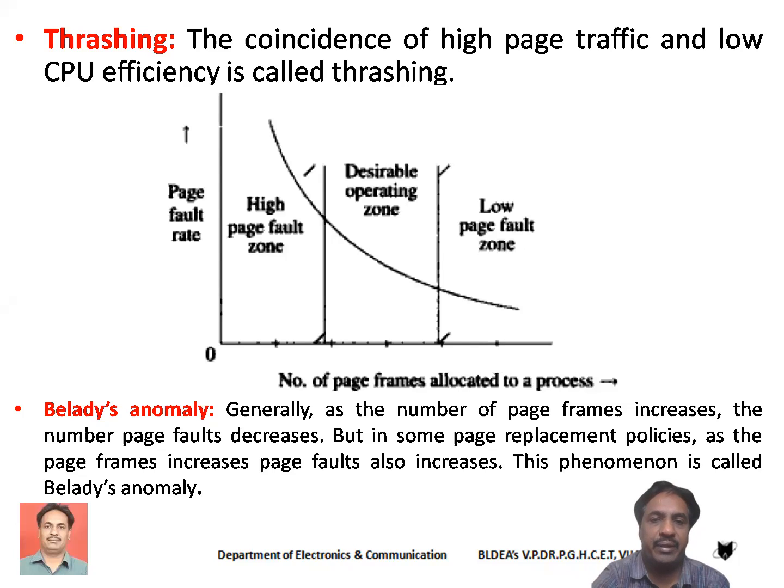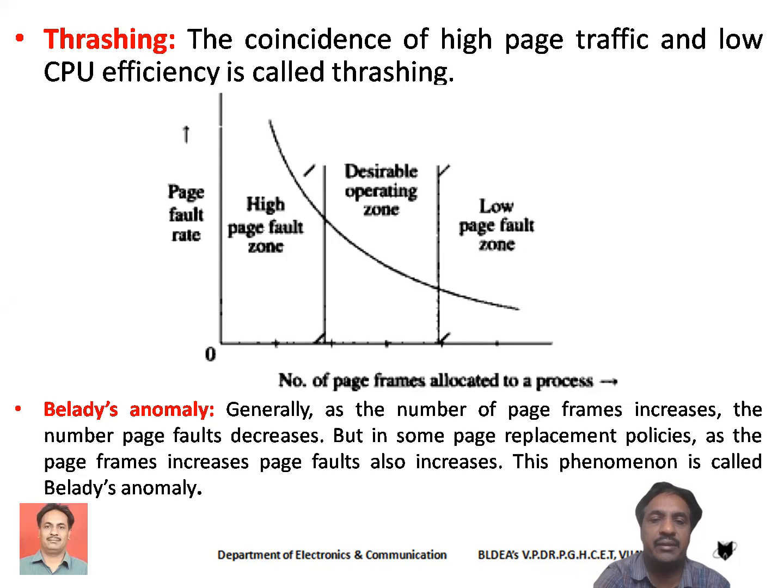In this video, we are going to discuss some of the miscellaneous topics of memory management. Students, first we are going to start with the topic called thrashing. The coincidence of high page traffic and low CPU efficiency is called thrashing.